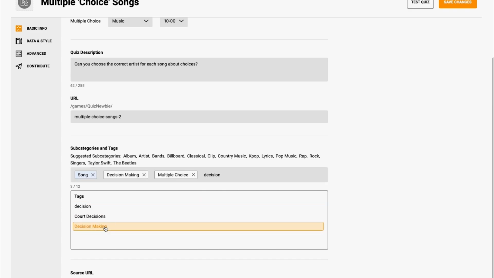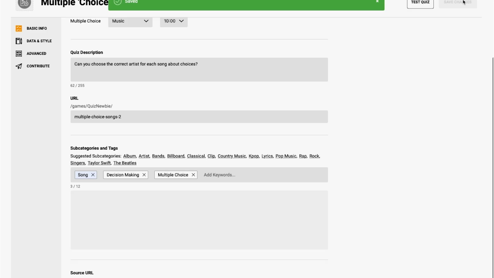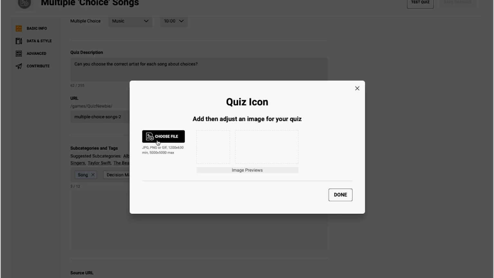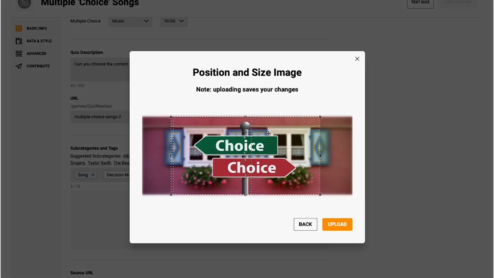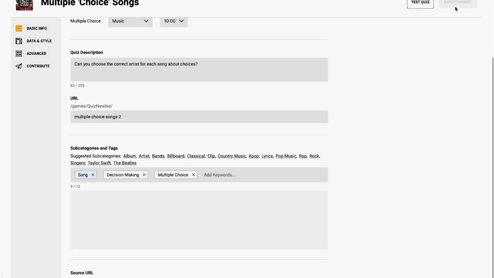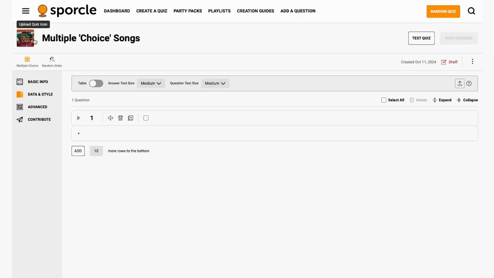We also found the perfect royalty-free image to use for the quiz icon. We can add that at any time during this process right up here, but we'll do it now so we don't forget. Choose file, pick the right image, and we'll make sure that the selected area here makes sense for your icon. The smaller square again is what's going to be on the actual quiz page. Click upload and then done. Make sure that you've saved your changes and move on to the Data and Style tab.